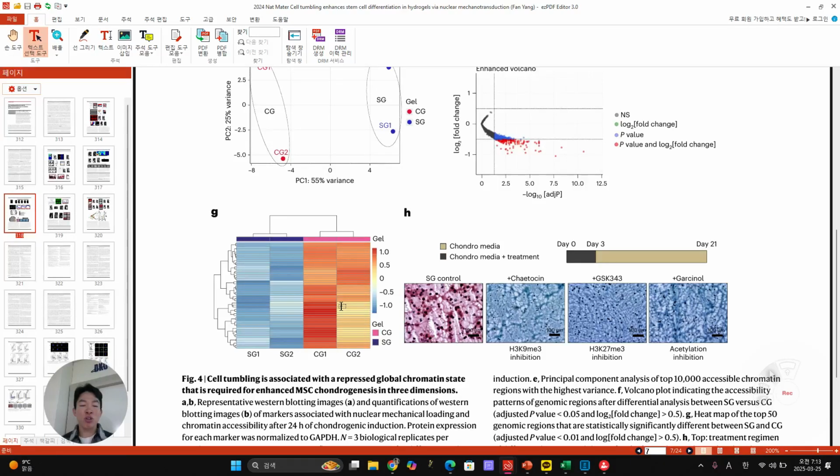This is differentiation, like 2 or 3 weeks later, and differentiation is highly detected in SG. The same thing happened with nuclear tumbling or cell tumbling, hypertension is highly increased in SG. And then actually they used SG and CG, different gels. So they made another gel, the same CG, but they changed a certain component of the CG and allowed the CG to be degradable. So they made a degradable CG. A similar thing happens because when they allow degradation of the gel, cell tumbling could happen. So because of cell tumbling, cell differentiation in cartilage is more detected.